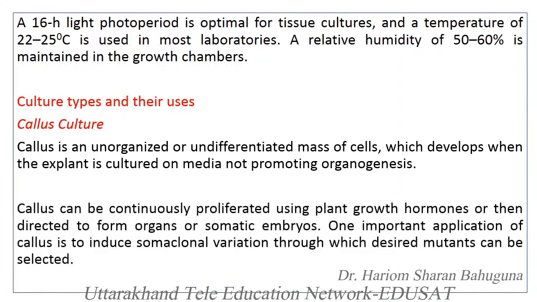Callus can be continuously proliferated using plant growth hormones and then directed to organogenesis or organ formation, or somatic embryos are also developed. One important application of callus is to induce somaclonal variation through which desired mutants can be selected.